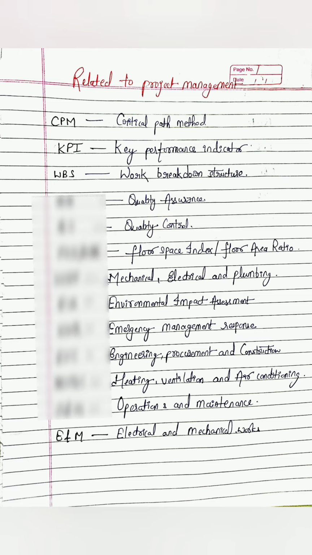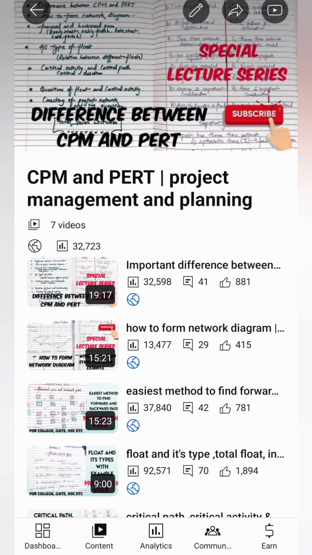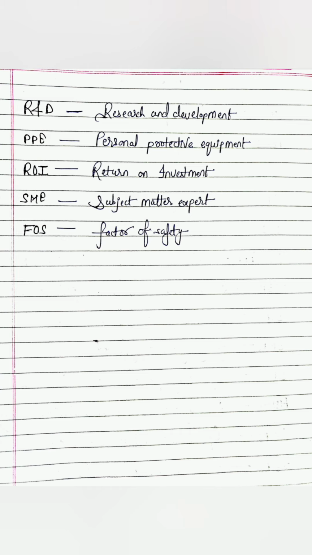Important full forms are related to project management. So a project engineer or a site engineer must know all these full forms before working at the site or any project. I have already covered project management and planning in detail, so you can go through the CPM and PERT playlist and cover all these lectures.